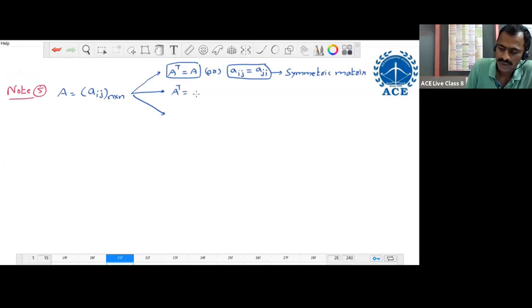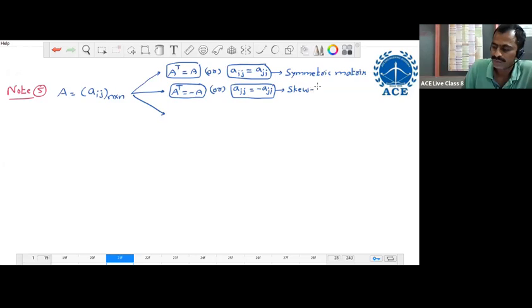A transpose equal to minus A, or A_ij equal to minus A_ji. Same as above, but with a minus sign. This is called a skew symmetric matrix. Next, A into A transpose equal to A transpose into A equal to I_n, or A inverse equal to A transpose.